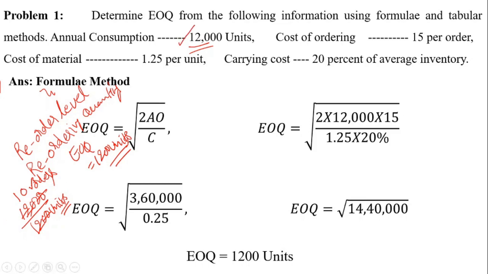When we are placing 10 orders per year, we are going to get a more economical purchasing condition, that is going to be more economical to the firm, that leads to the maintenance of optimum level of stock in the firm. So we always try to put the order for the purchasing of raw materials only for 1200 units.